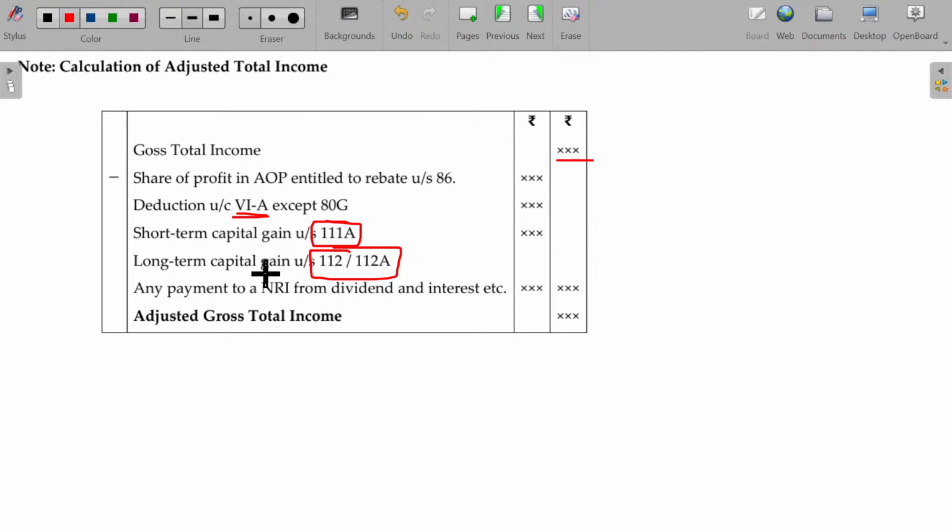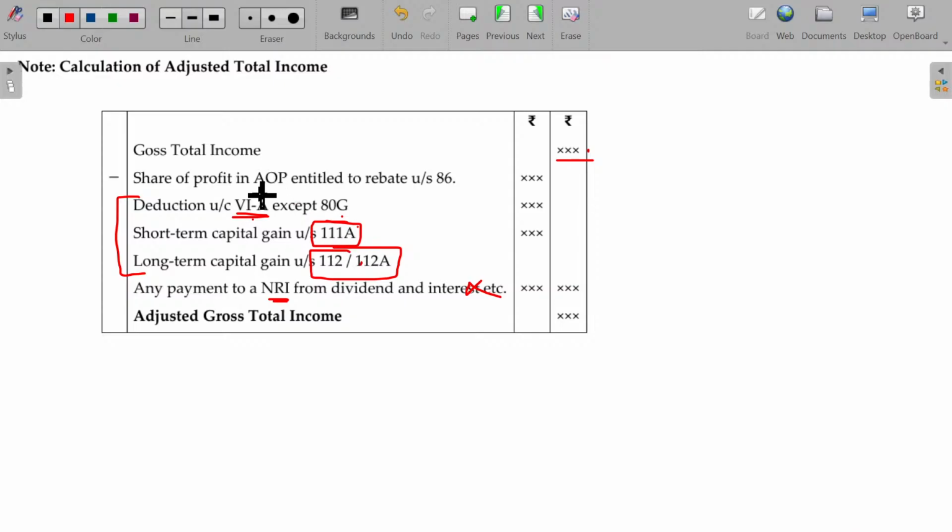Okay. So, these three are subtracted. Any payment to NRI from dividend and interest should also be subtracted. Of course, this is not applicable at your inter level. It's a final level. So, you now need to know these three. From the gross total income, deductions claimed under Chapter VI-A except 80G, short-term capital gain and long-term capital gain are excluded.